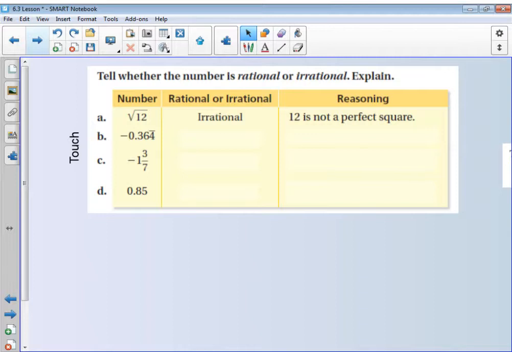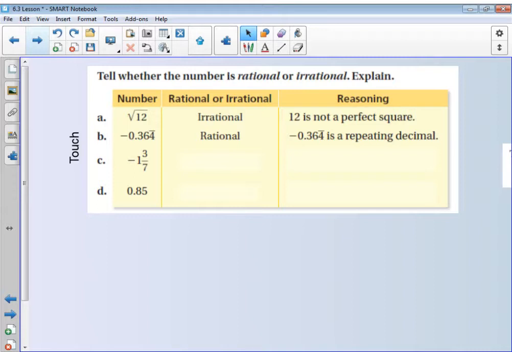Okay, so the next one, we have -0.364 with the 4 repeating. So the 4 is repeating. That would be considered rational. If I were to ask you to memorize that number, you could say, yeah, I could do that. I would just have to remember to continue to say 4 over and over and over again. Our reasoning is because it's a repeating number or a repeating decimal.